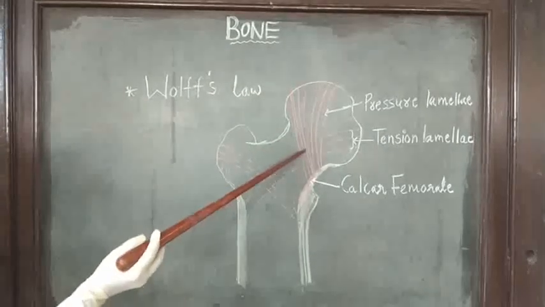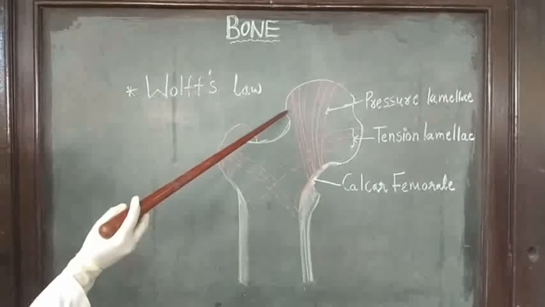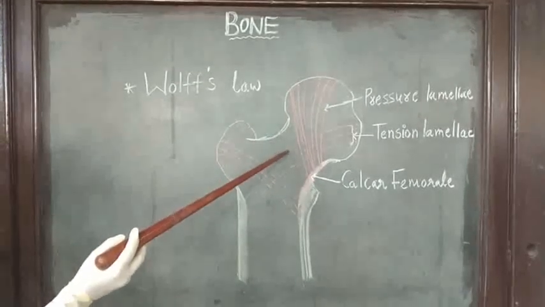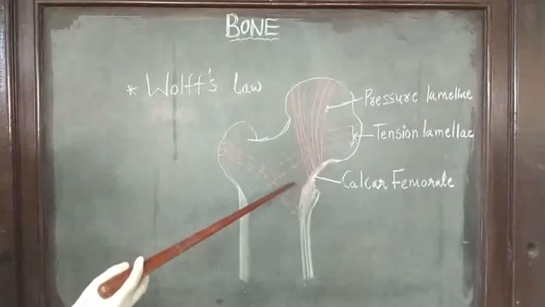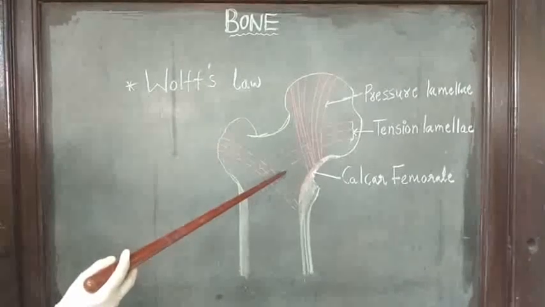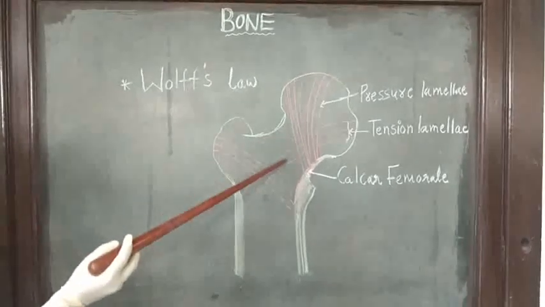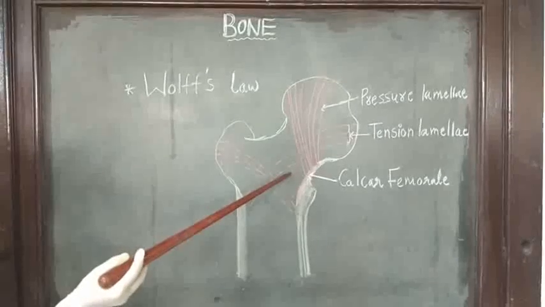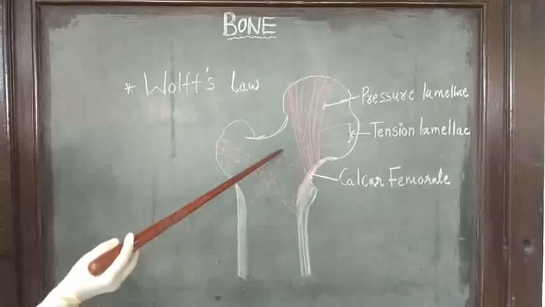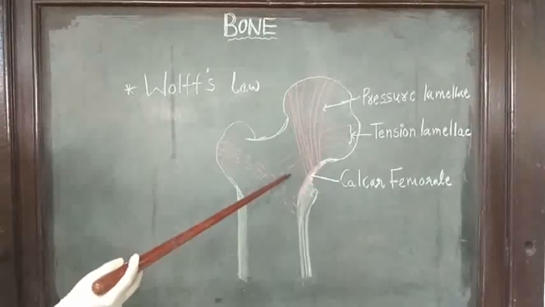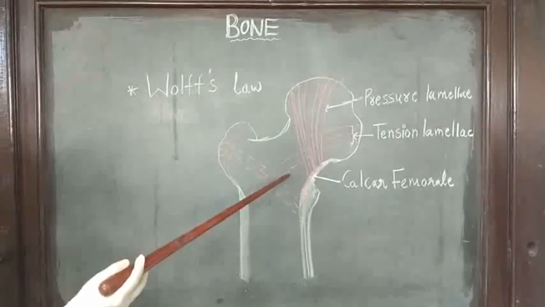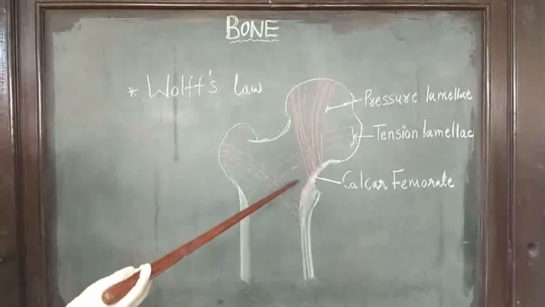These lamellae arrange themselves along with the new line of stress. So what happens due to this improper arrangement of these lamellae? Sometimes the patient complains of pain at the site of fracture later in life.